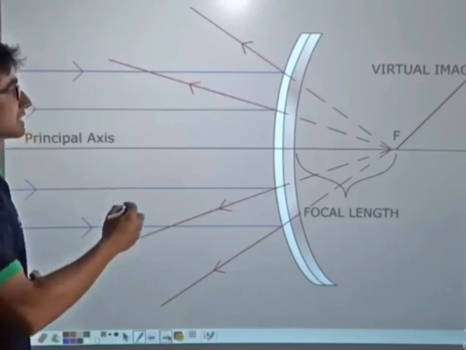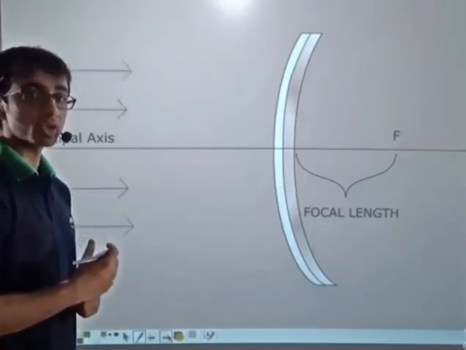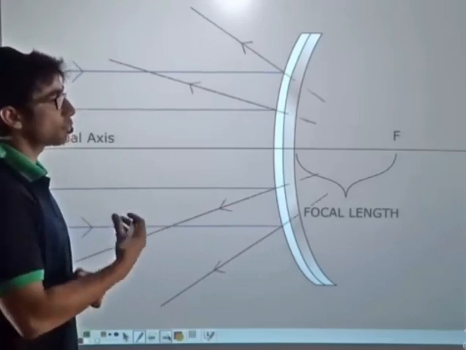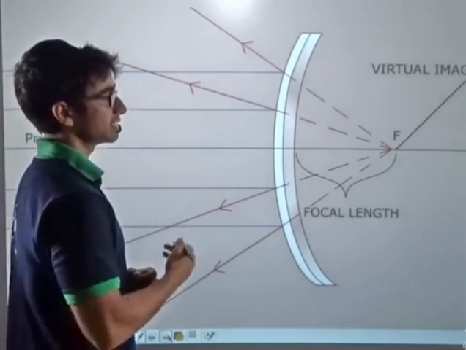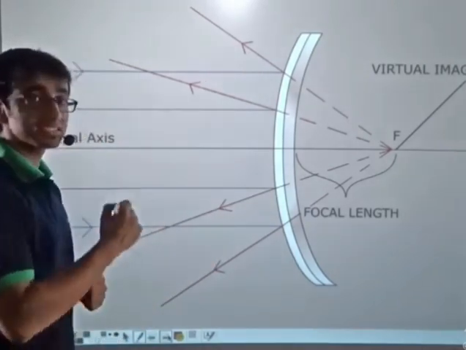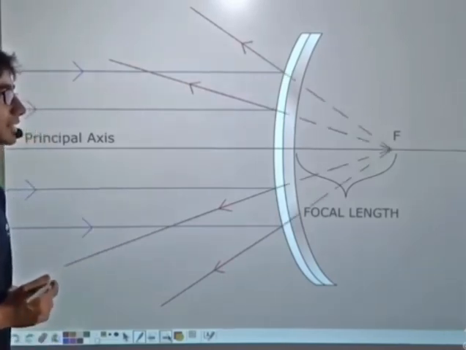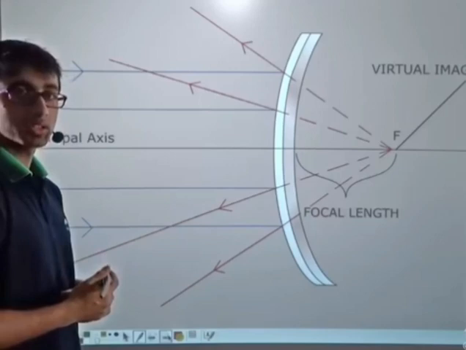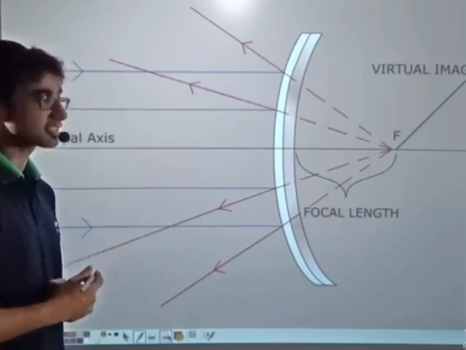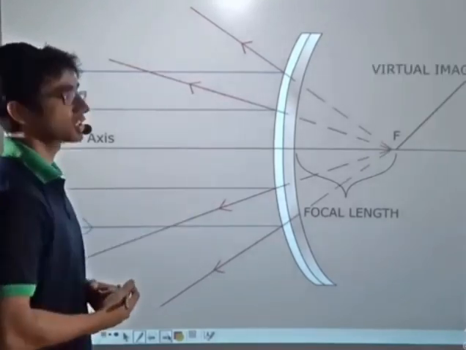However, these reflected rays that are moving outwards seem to be coming from, or diverging from, a point that lies behind the mirror. This point is the focus, and this is the point where the image of the sun rays is being formed. As this image cannot be obtained on a screen or in the real world in space, this image is known as the virtual image of the sun rays.